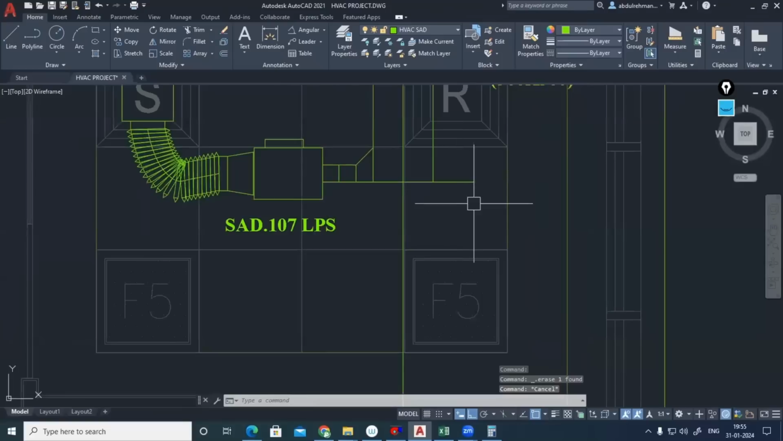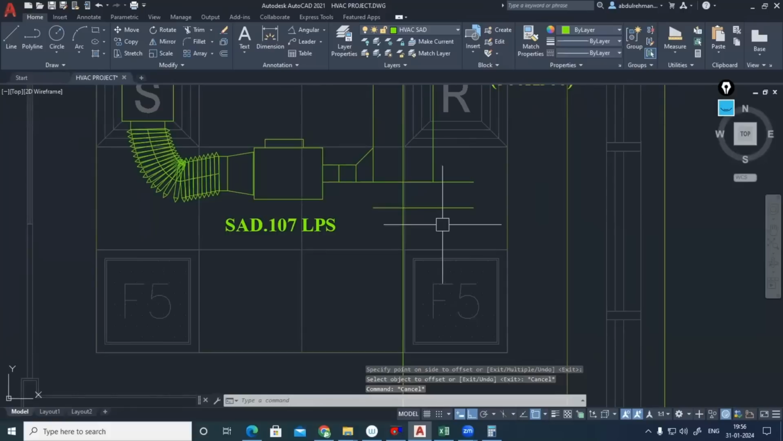Okay. After making this, you have to extend this by 150 mm. Enter, 150, enter. Okay. Extend it: E, extend, boundary. This one, this one. Okay. TR, double enter. This one. Reference line you can delete.